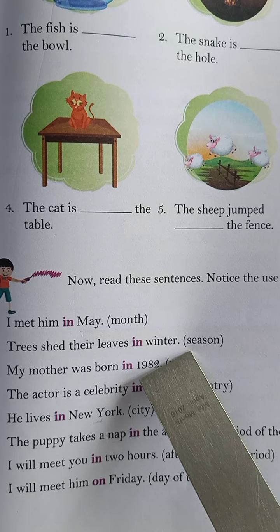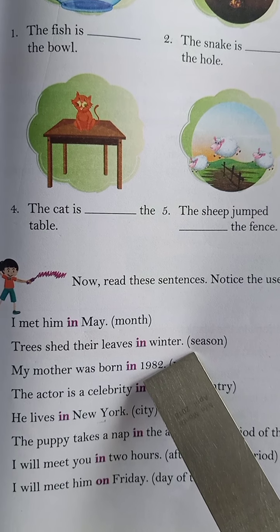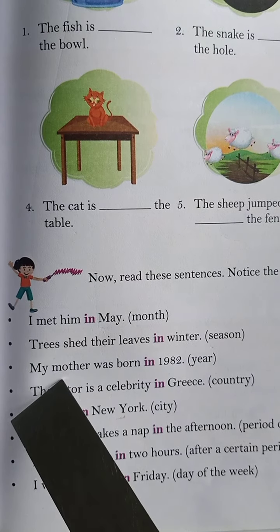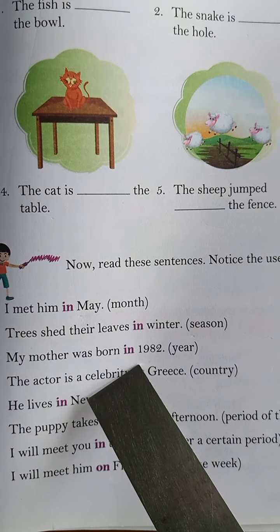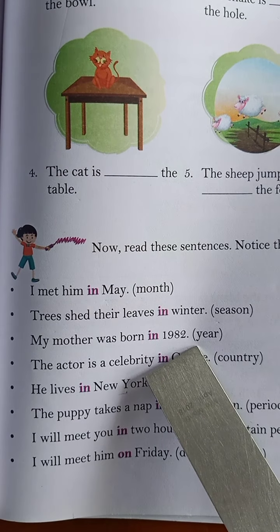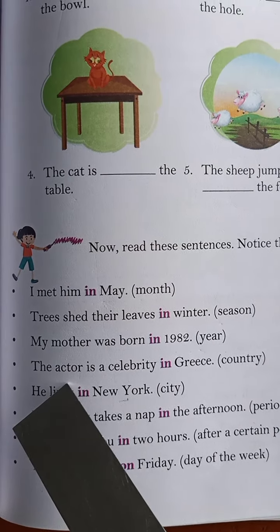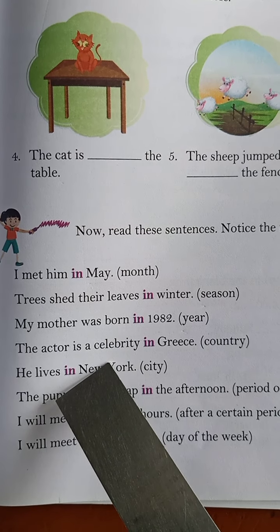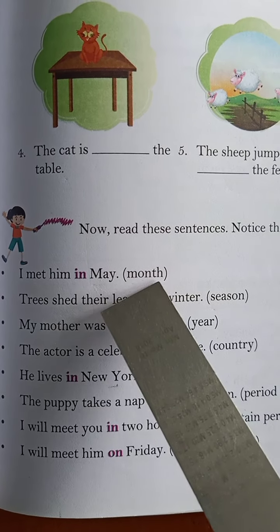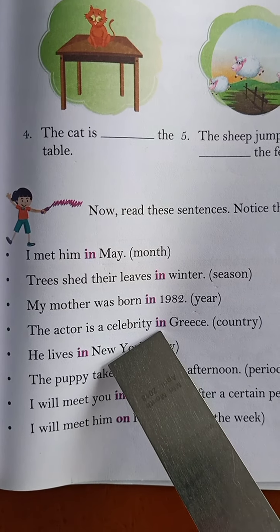Next sentence. Trees shed their leaves in winter. Now winter is what? Yes, it is the name of a season. So with the names of the seasons, we always use in. My mother was born in 1982. It is the year. So with this also, we will use in. The actor is a celebrity in Greece. Now see, Greece is the name of a country. So with months, seasons, year, country, we will use the preposition in.